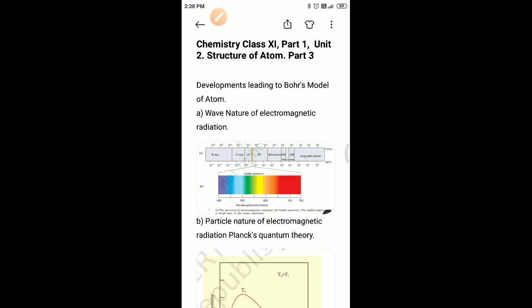So now we will discuss the dual nature of electromagnetic radiation. First, the wave nature of electromagnetic radiation. In the mid 19th century, physicists actively studied absorption and emission of radiation by heated objects. These are called thermal radiations.